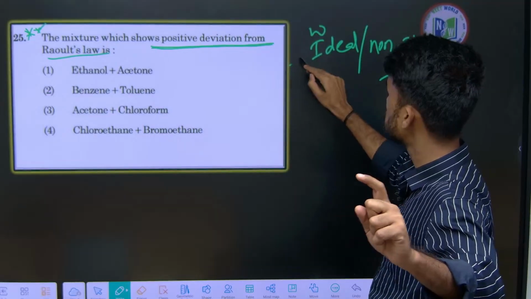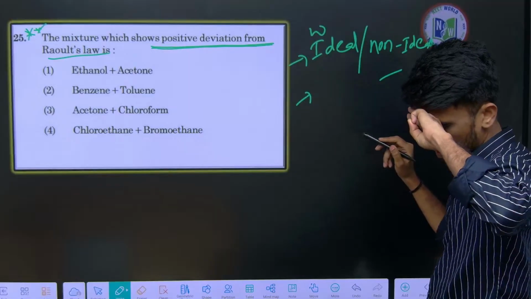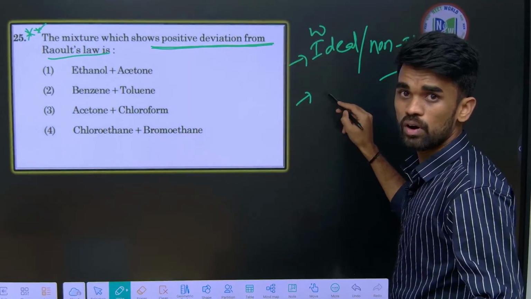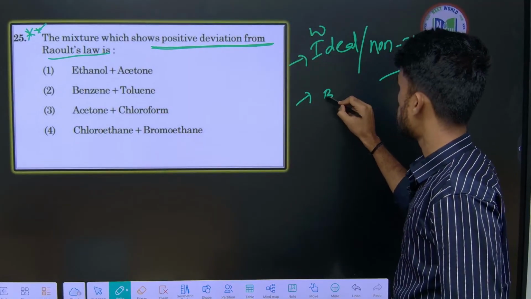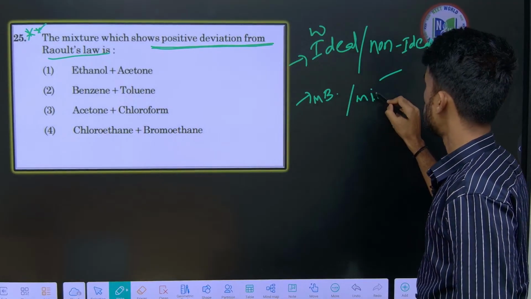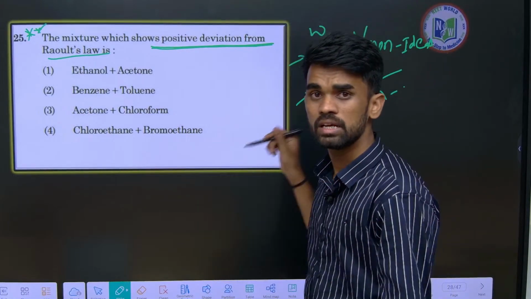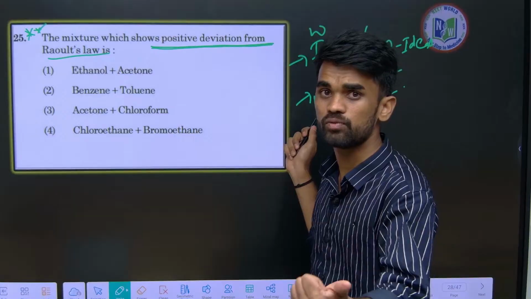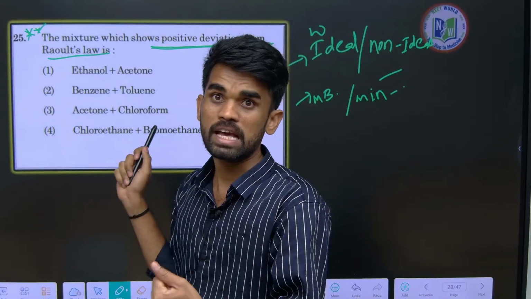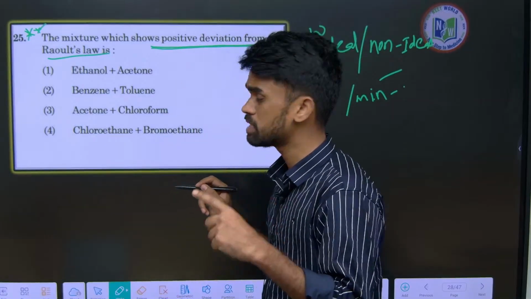Or they will ask a third kind of question, on azeotropes. Which of the following forms maximum boiling azeotropes, minimum boiling azeotropes? In the last session's 2019 question paper, we saw a question based on azeotropic mixtures, asking which of the following form maximum boiling azeotropes. So just check that also.